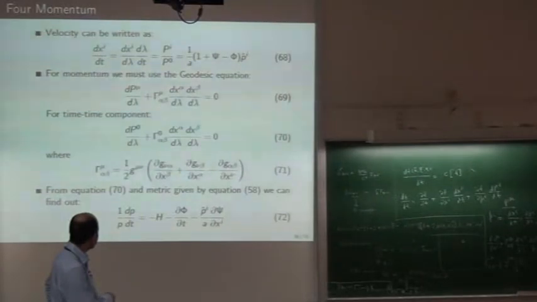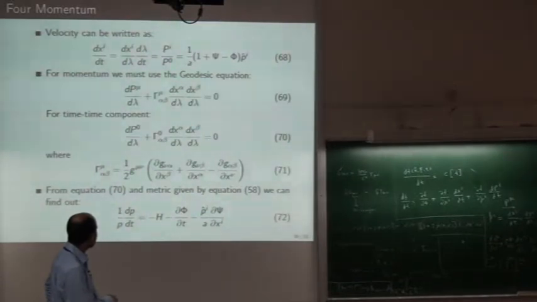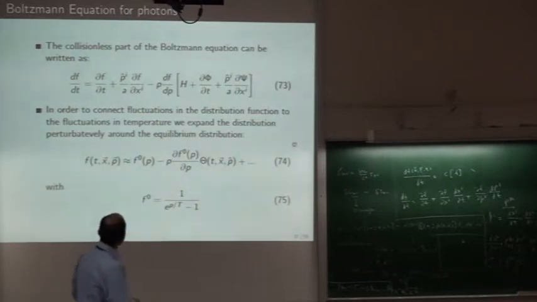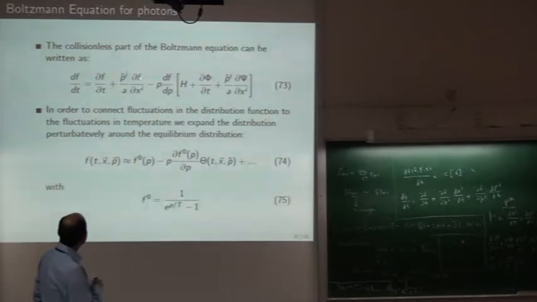You compute all this, and it turns out to be this way: 1 by p dp by dt. Now you have computed this part, and this part. You just plug them in, and you get dF by dt is delta F by dt, this thing, and this whole thing.